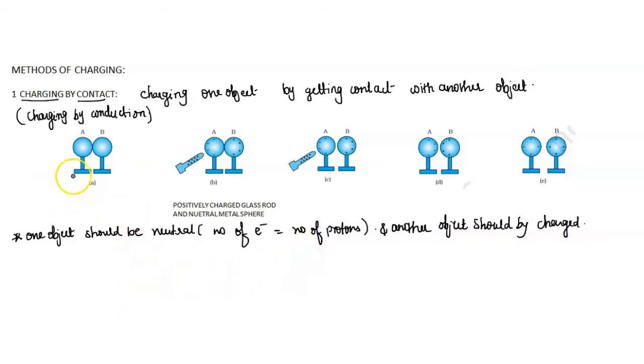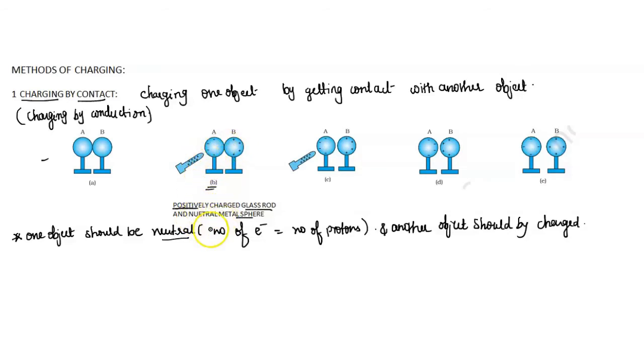So consider this example which is given here. Here we have two objects, a positively charged glass rod and a neutral metal sphere. The metal sphere is the neutral object and the glass rod is the positively charged object. In image B, bringing the uncharged object near the positively charged object, separation of charge takes place.